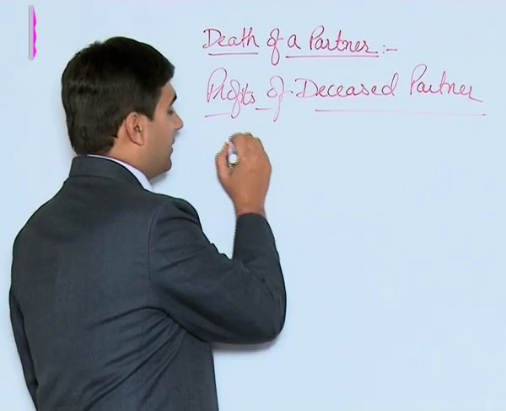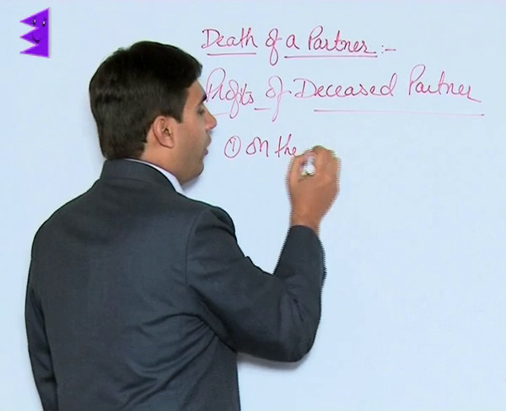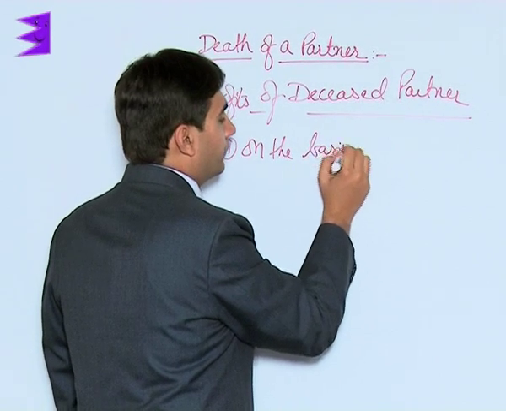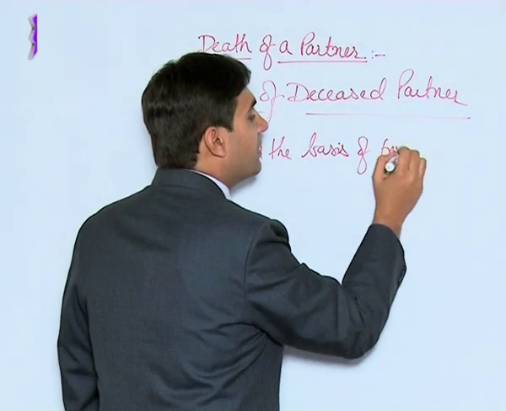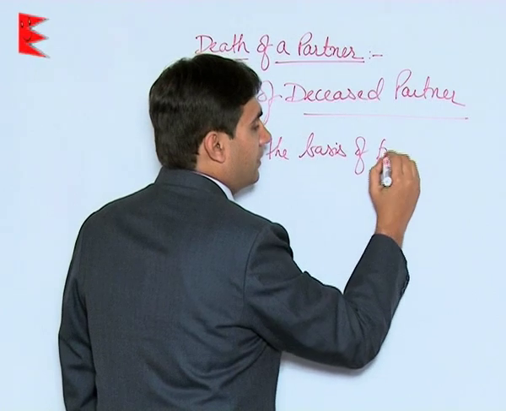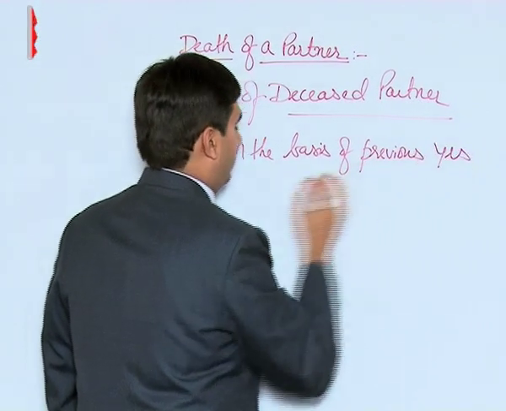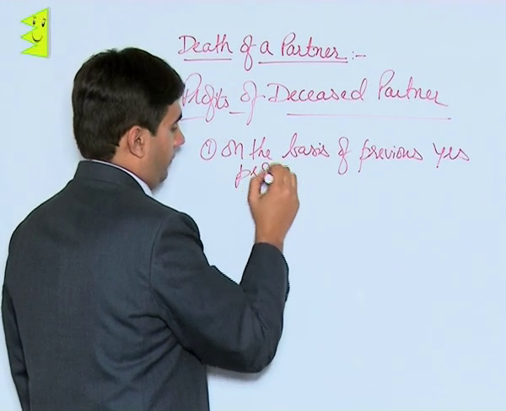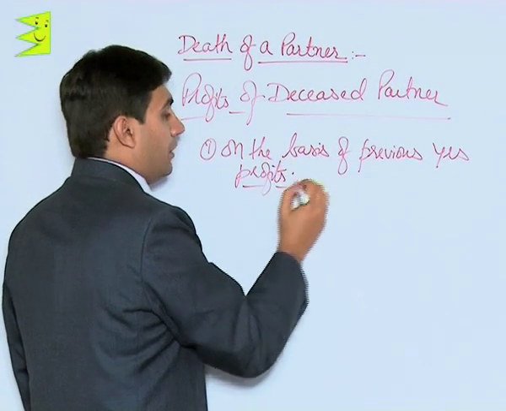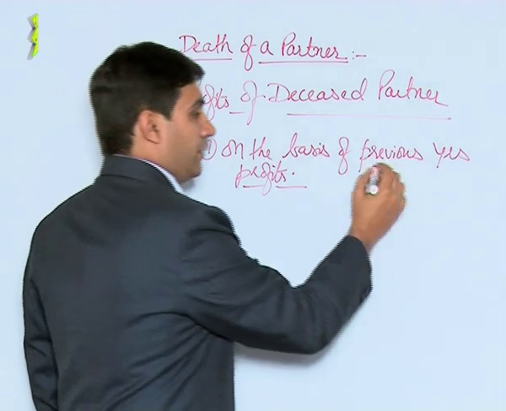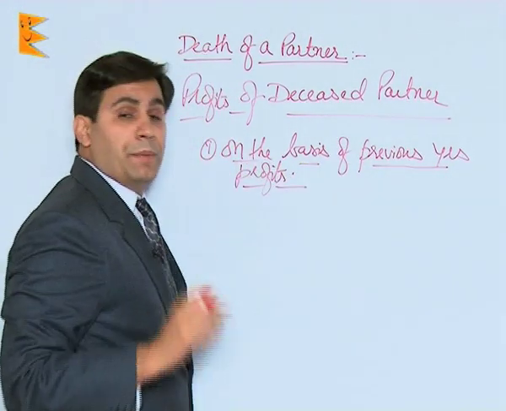The first basis is on the basis of previous year's profits. Now students, remember one thing.